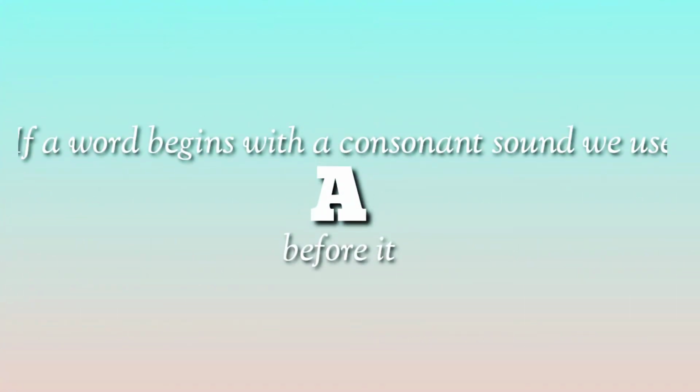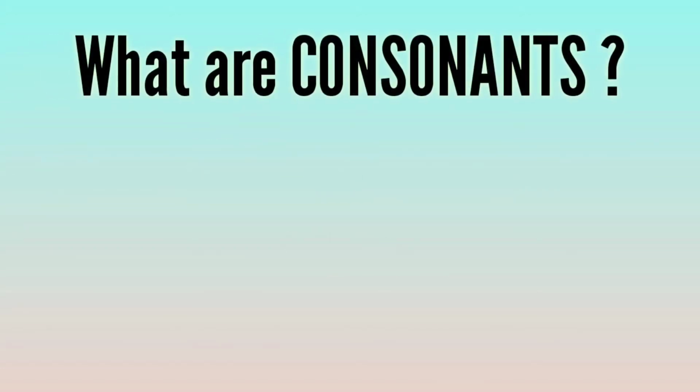If a word begins with a consonant sound, we use a before it. What are consonants?